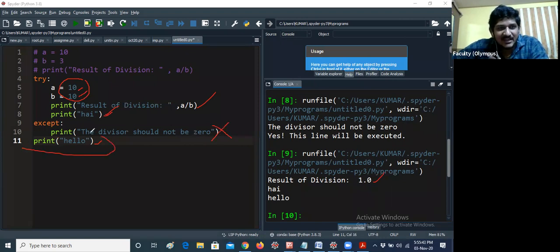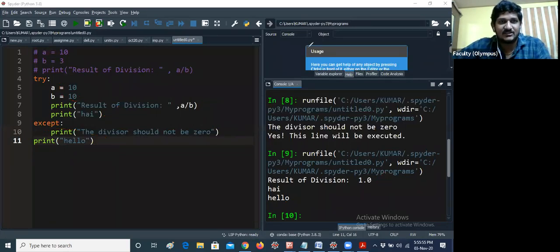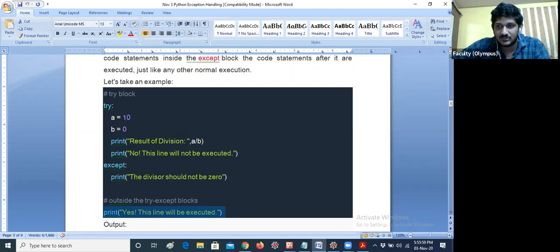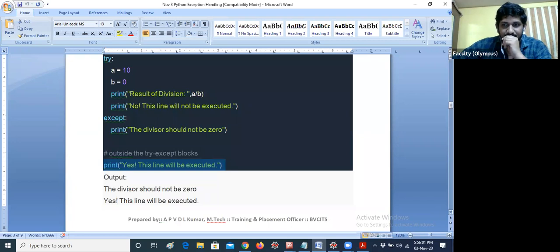This is not part of the except block. It is not in the except block. You can see, guys, it is there here only. So hello will be printed. So this is the way you have to understand. I hope everybody is clear with how to use the try except block here. So thank you, guys. Thanks for your response. I would like to move further.